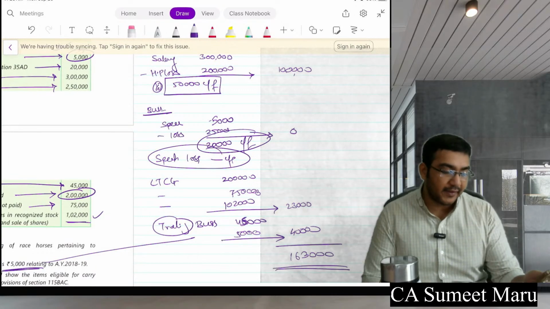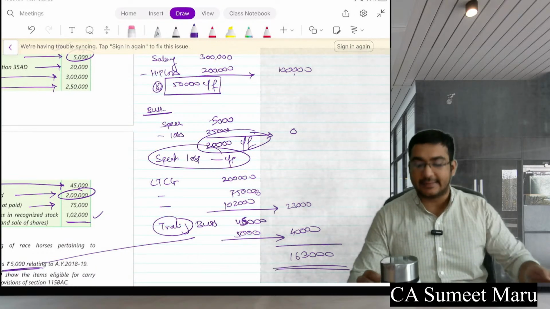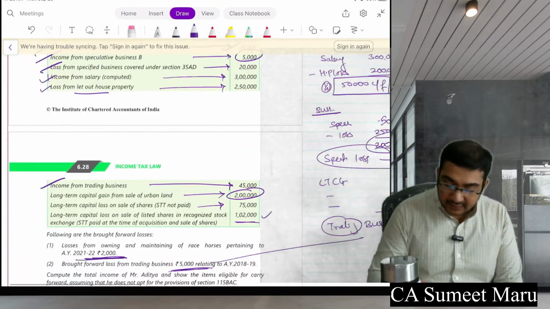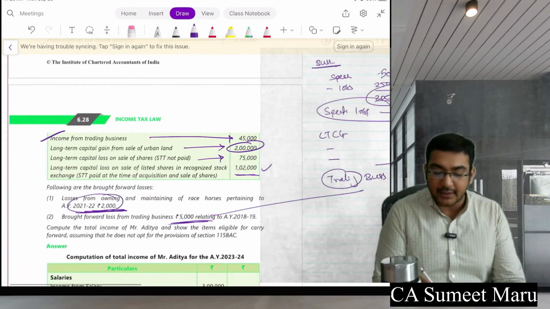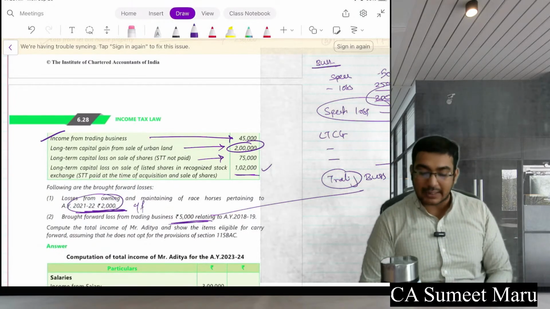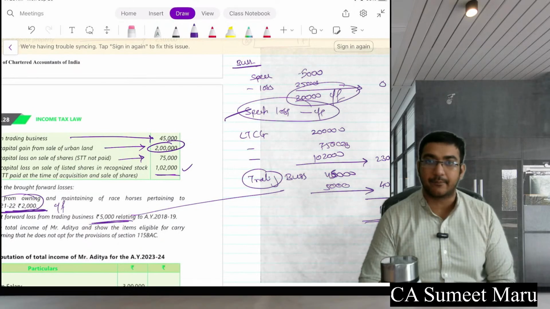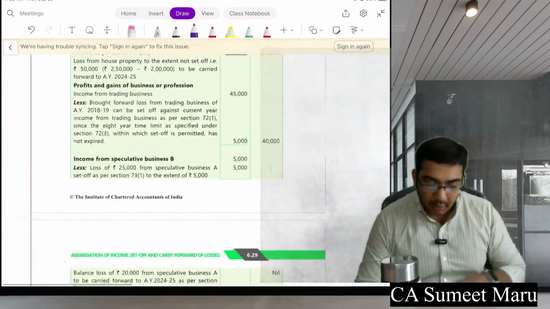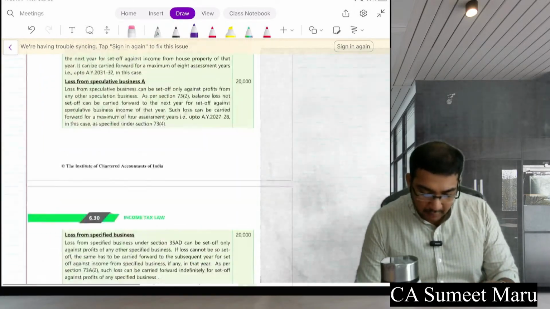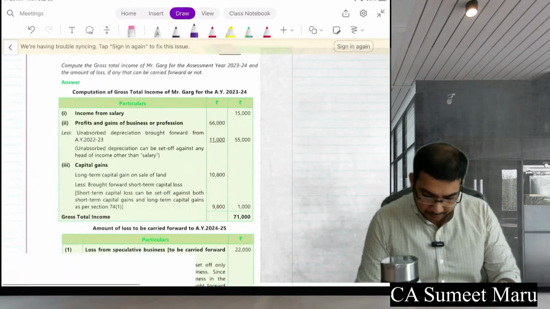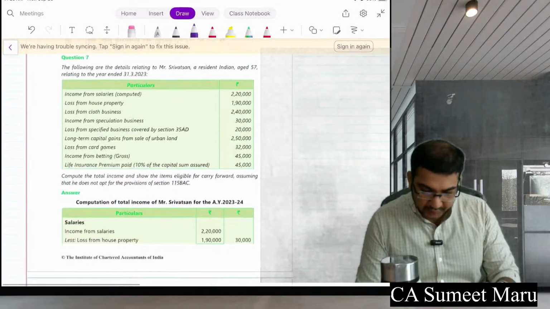So all of you have given a very correct answer. Very good. Very nice. So this is how perfect you should be. Further, this loss of owning and maintenance of horses will also be carried forward as it is. So you will make a separate list of all these losses. Everyone clear? Very good. Just let me take one more last question. Let me see which one is difficult for you.